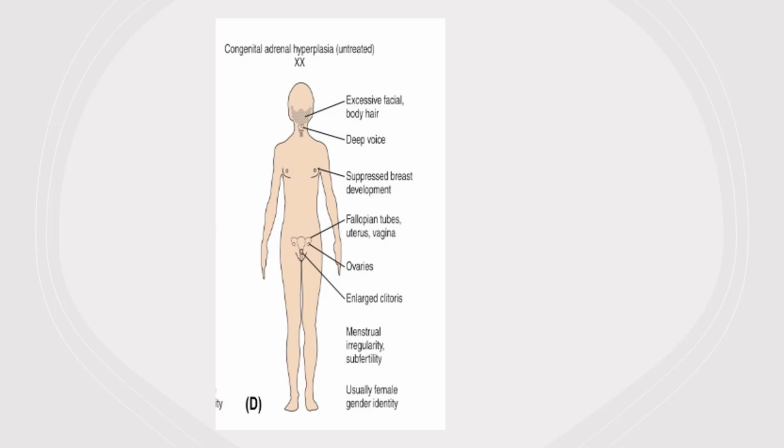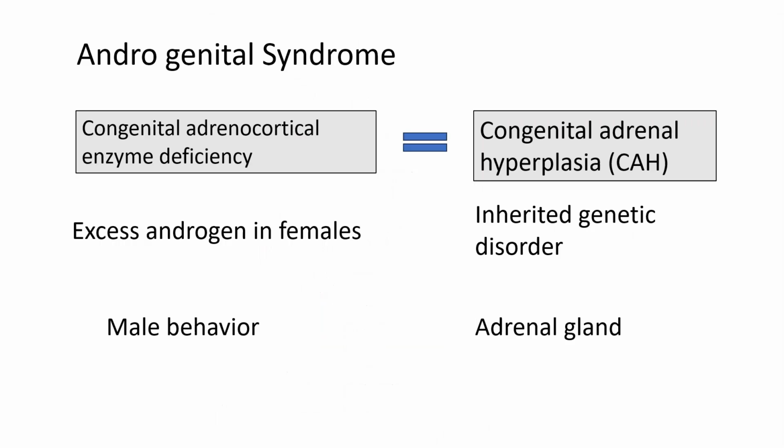This congenital adrenocortical enzyme deficiency is also known as congenital adrenal hyperplasia, that is CAH. Congenital adrenal hyperplasia is a group of inherited genetic disorders that affect the adrenal glands.